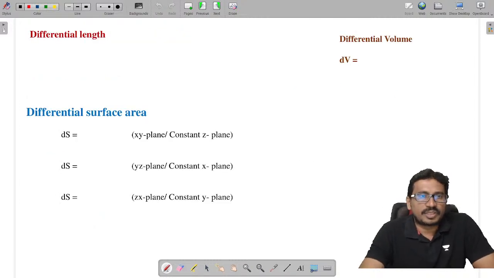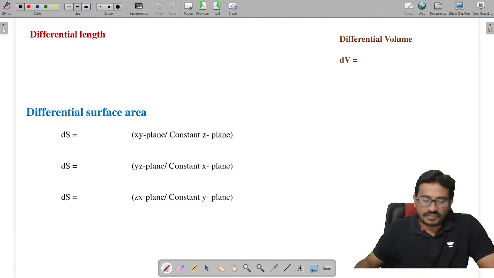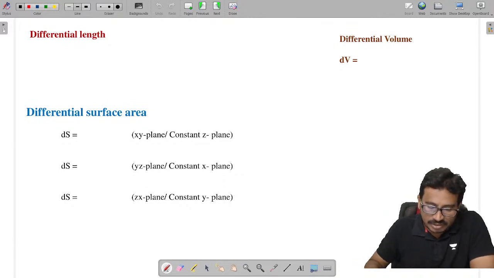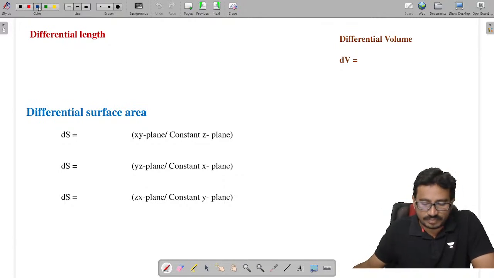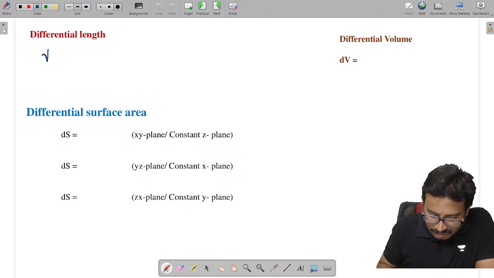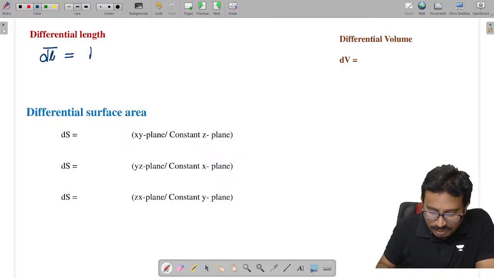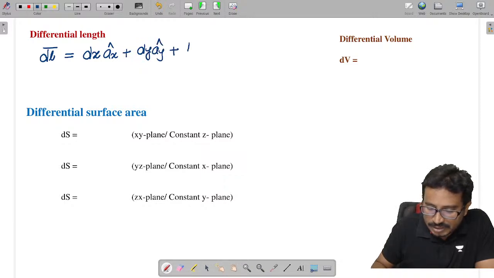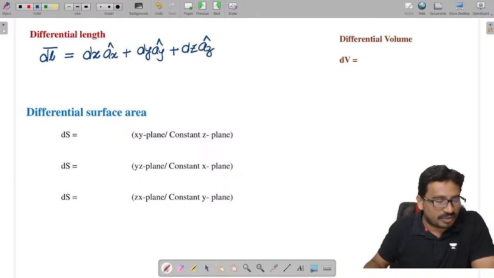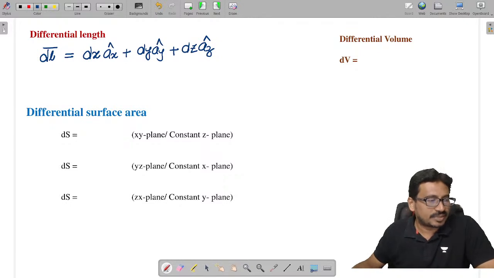Next, let's talk about the differential length in the Cartesian system. The differential length, which we call dl bar, is given by dx ax cap plus dy ay cap plus dz az cap. These are the differential lengths in the Cartesian system.